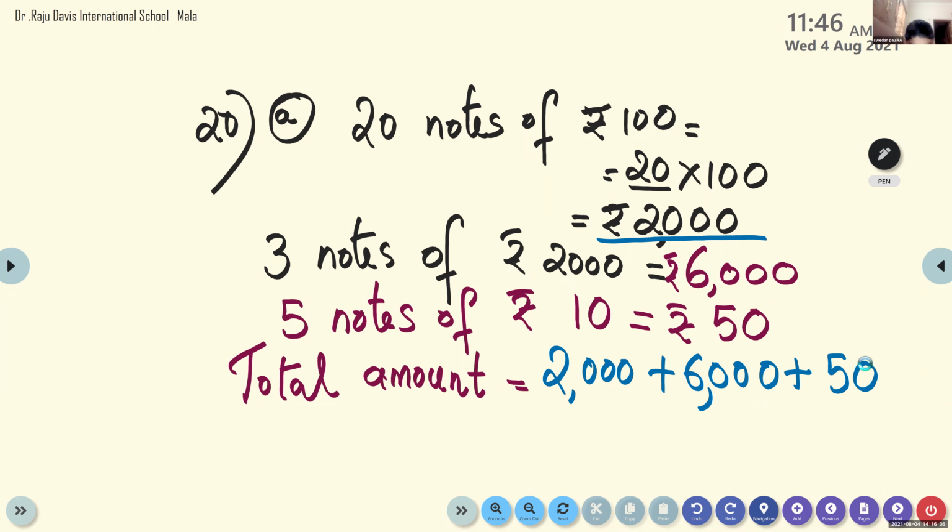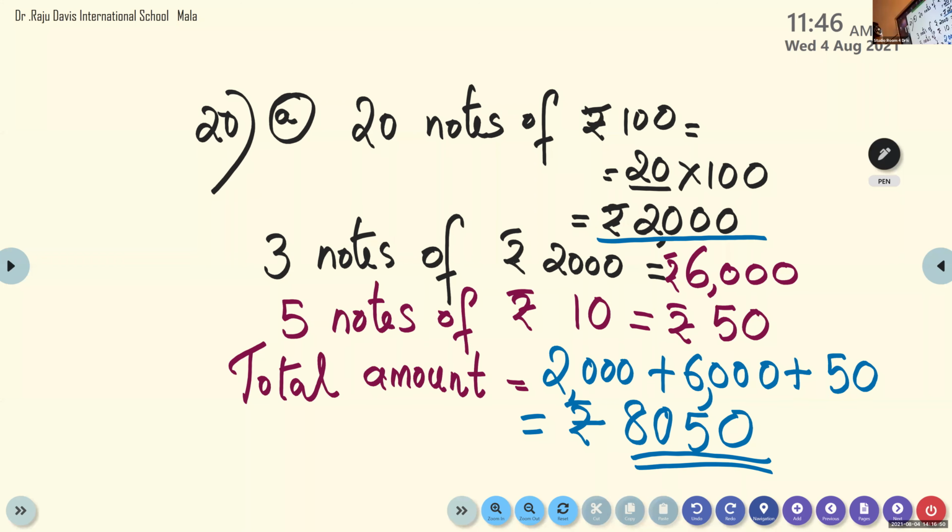8,050. 6 plus 2, 8. 8,050 rupees. Only this much we will do today. Okay, question number B we will do in the next class. So children, if there is no place, you can write everything here in the same line. You can do this calculation in the rough book and you can write only the answer also. That also is possible. So 2,000 plus 6,000 plus 50 is equal to